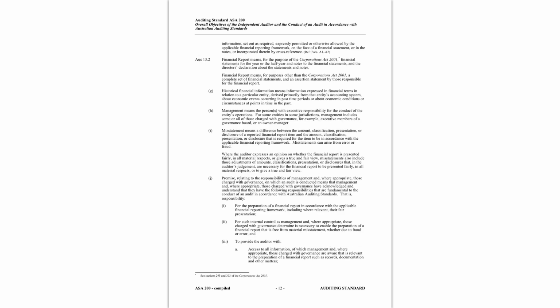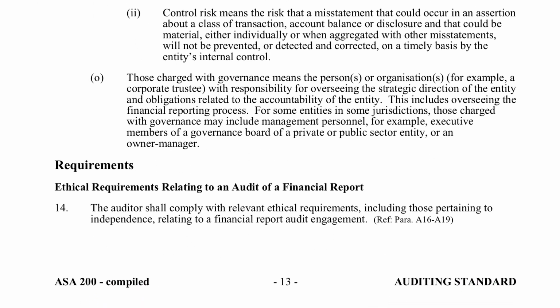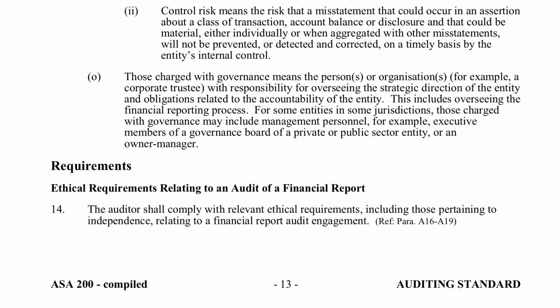and I'm going to skip ahead to the relevant. So the requirements start down on paragraph 14. Now, you might notice that some of these requirements are similar to something we've seen before. So the first requirement is ethical requirements under paragraph 14. They shall comply with the relevant ethical requirements.